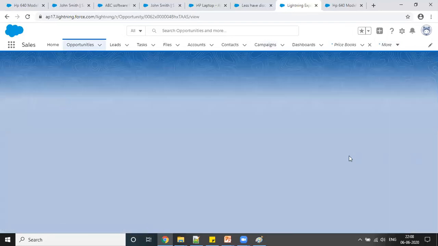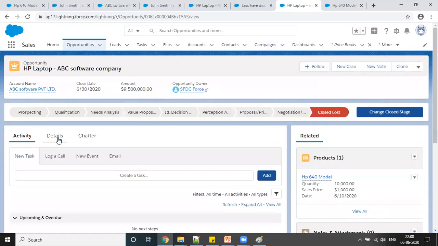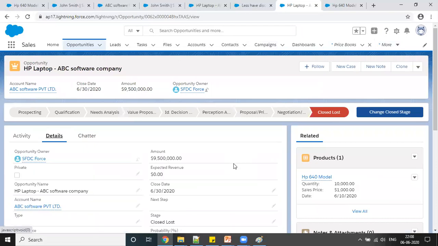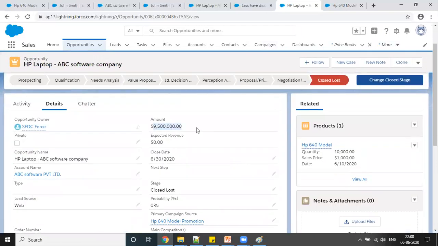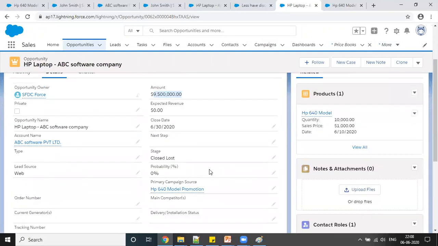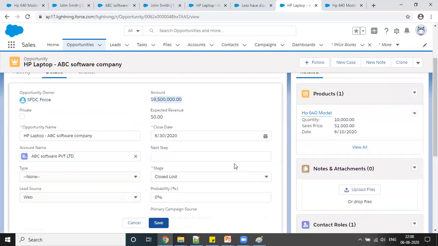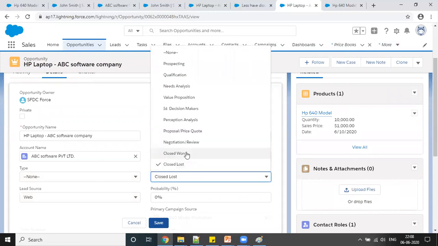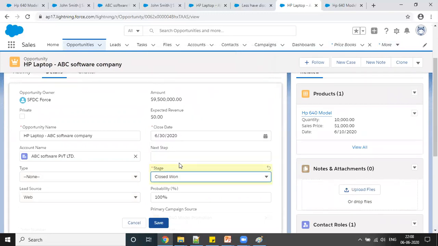If you go to this opportunity, go to the detail, and here you can see this is the amount, calculated after the discount. Now I'm going to close this opportunity. Instead of closed lost, I'm going to keep it closed won, right?